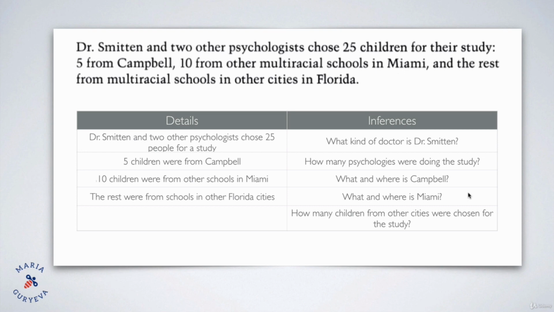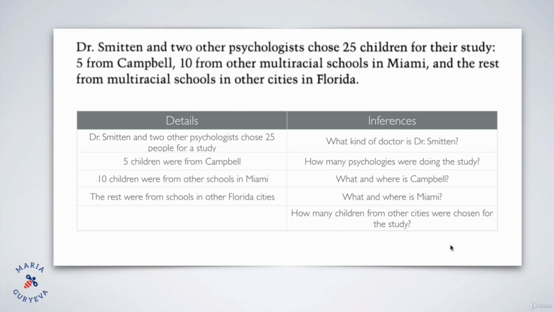What and where is Miami? I'm sure that all of you know what and where Miami is, but let's pretend that we don't know. We can easily guess it from the sentence, right? There were 10 children from other multiracial schools in Miami and the rest from multiracial schools in other cities in Florida. So we can see from the way the sentence is structured that Miami is a city in Florida, right? Again, there's nothing about Miami being a city in Florida. It's not written here, but from the way the sentence is constructed, we can easily make this conclusion. So this is an inference again.